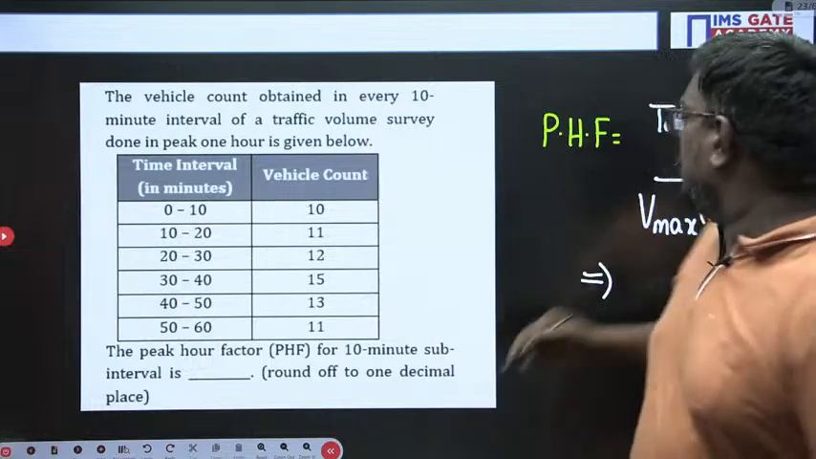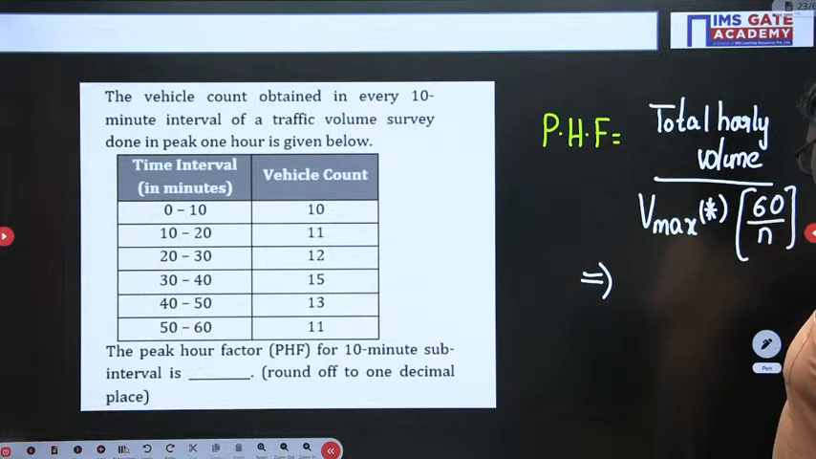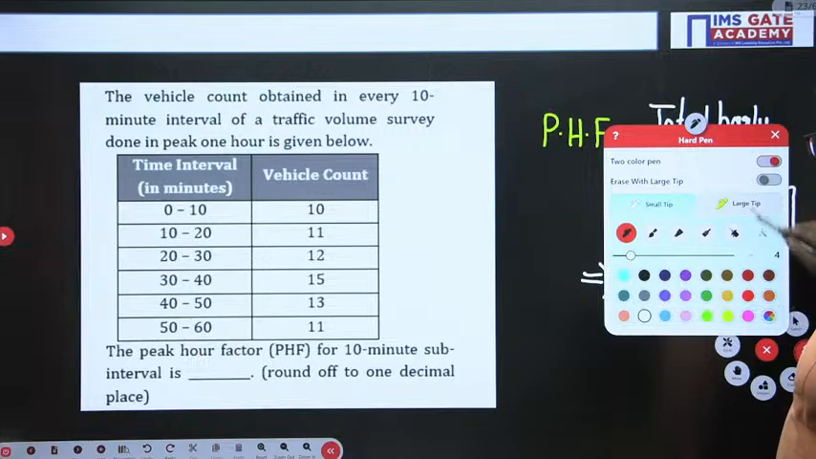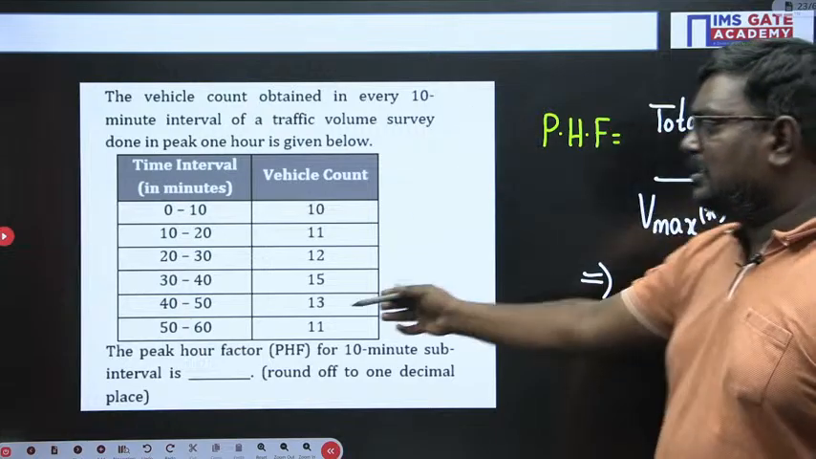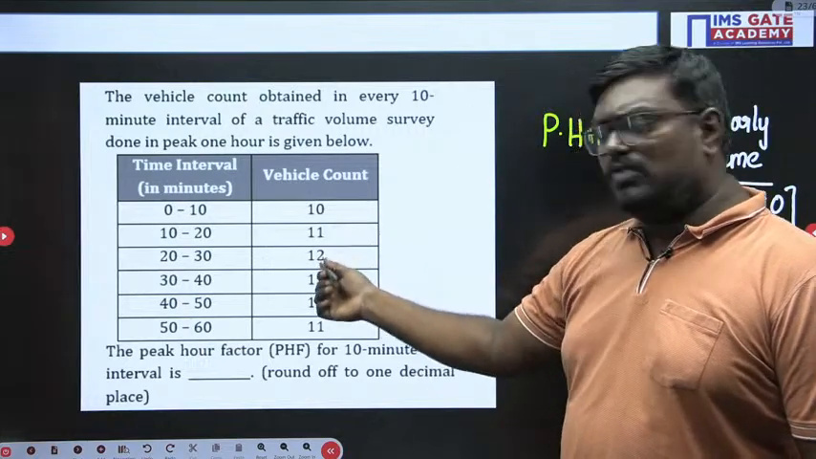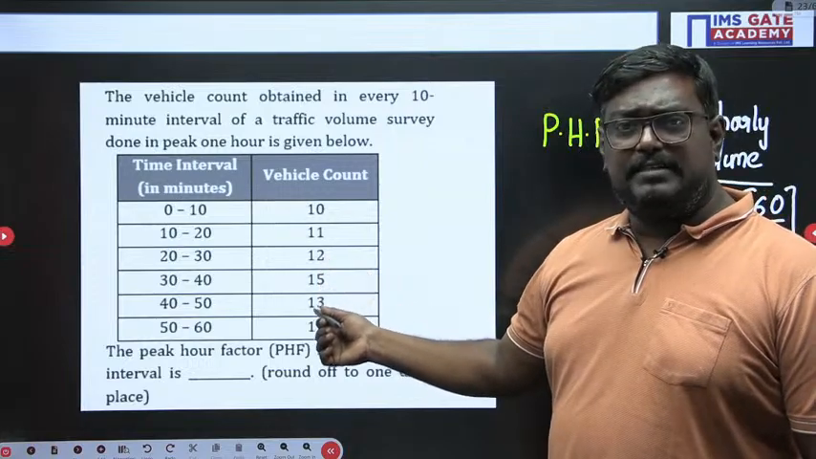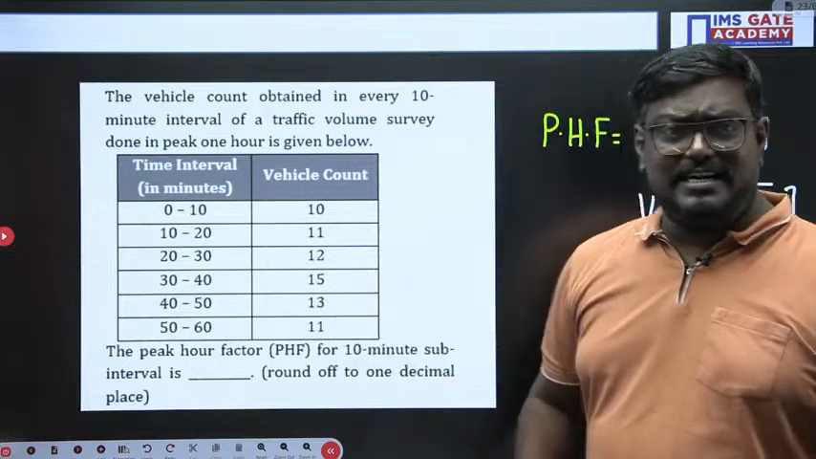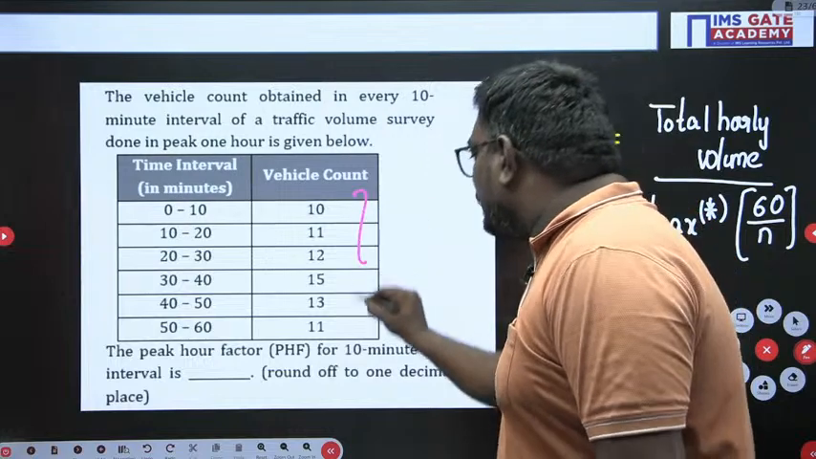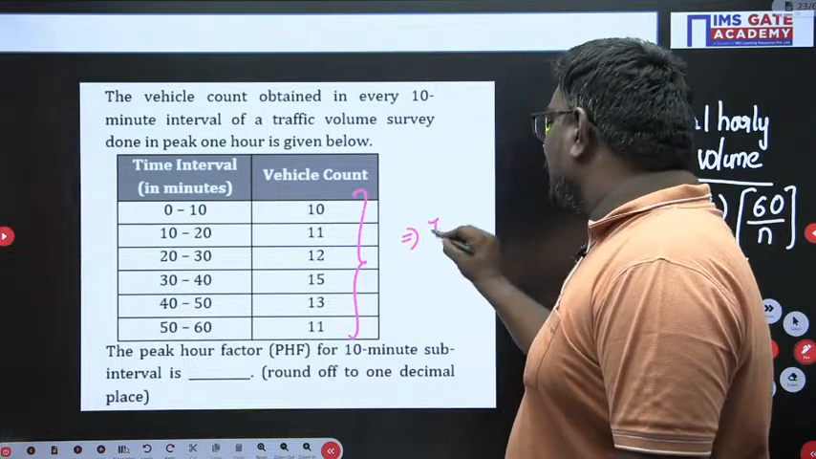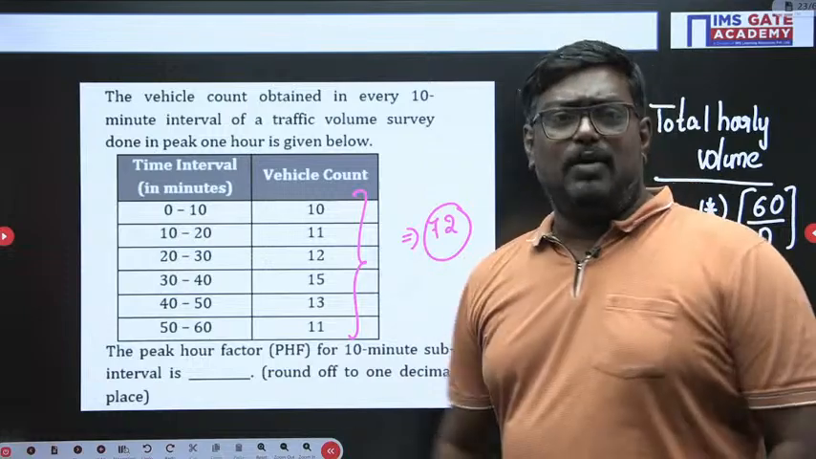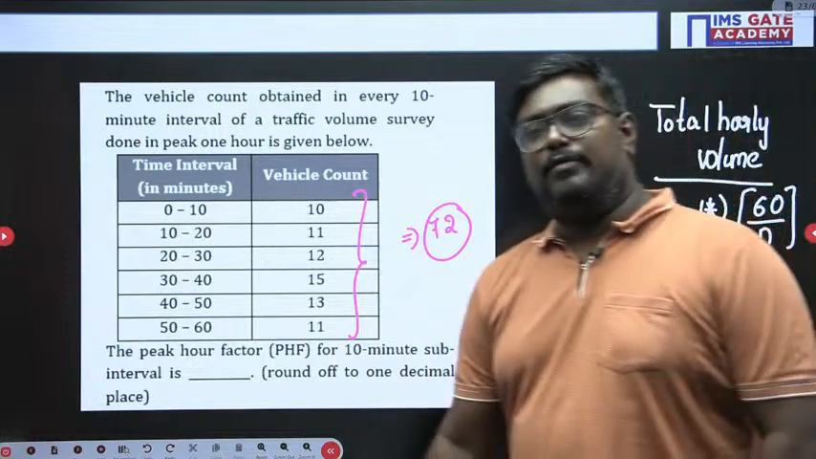So count all the values, my dear students. Here the total hourly volume means you have to count all the vehicles. So 10 plus 11, 21, 21 plus 12, 33, 33 plus 15, 48, 48 plus 13, it is 61, 61 plus 11, it is 72. So the total hourly volume is how much, sir? It is equal to 72. Am I correct or wrong? Very good, my dear student.